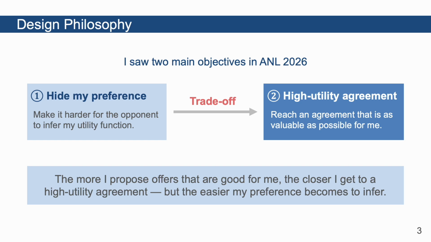If I want a high utility agreement, I naturally want to propose offers that are good for me. But if I keep doing that, the opponent can infer which offer or issue values I prefer. On the other hand, if I diversify too much to hide my preference, I may fail to push the offers I actually want, and my final utility may decrease.